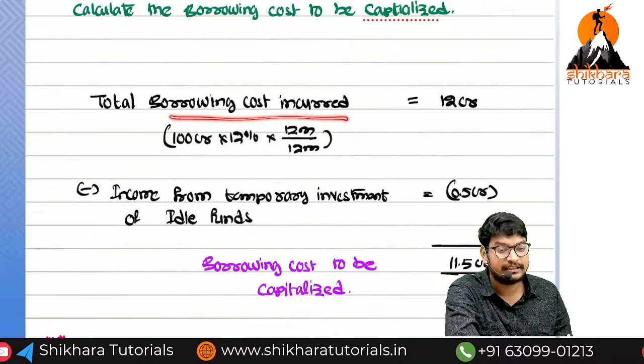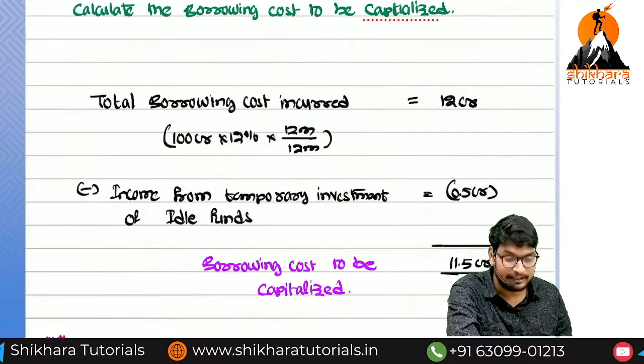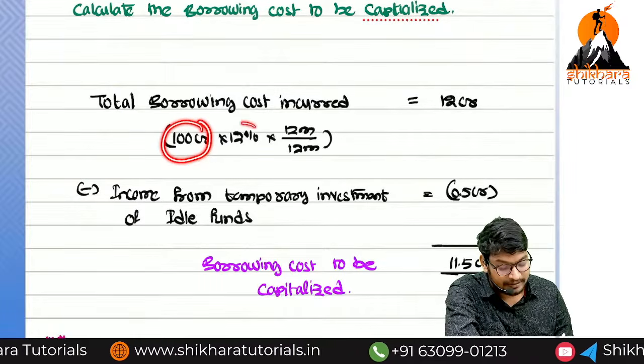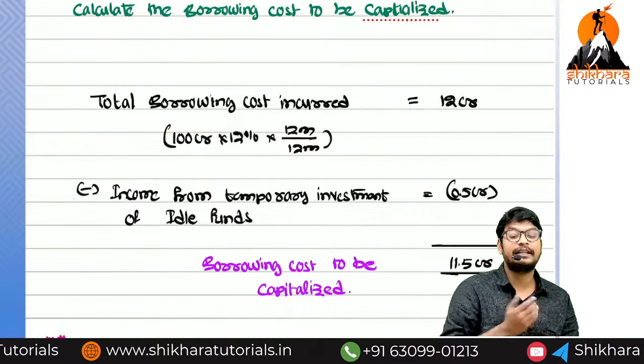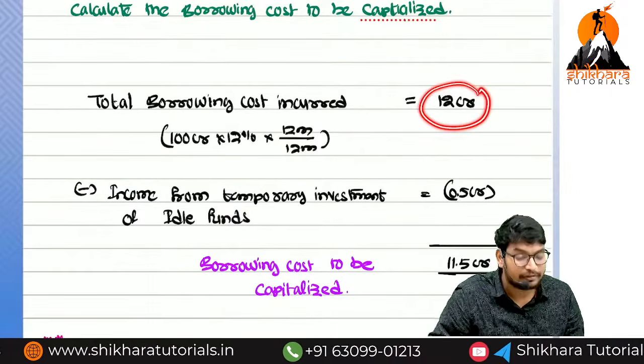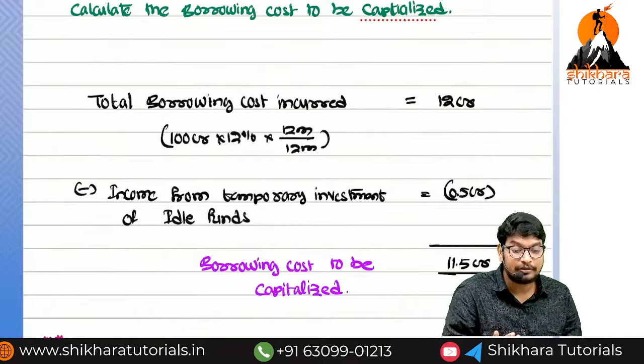Total borrowing cost incurred for 1 year. We have taken a loan of how much? 100 crores. What is the percentage? 12%. So 100 into 12% into 12 months divided by 12 months. That is equal to how many crores? 12 crores.